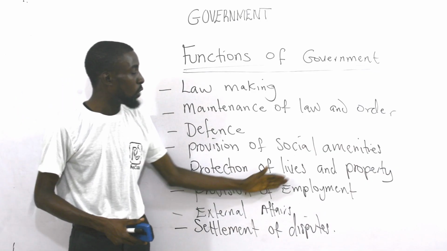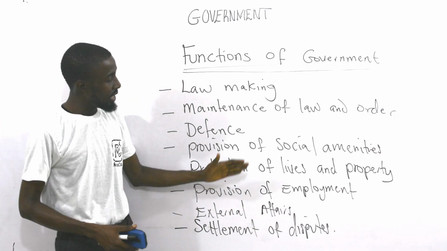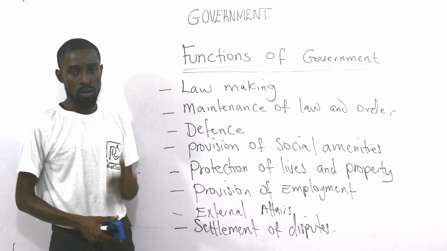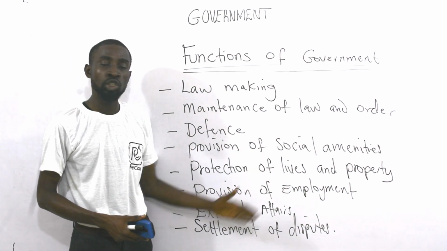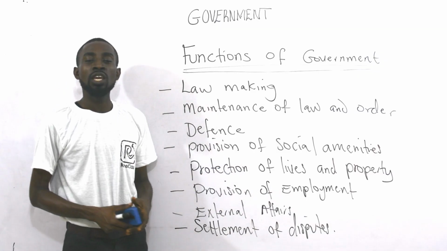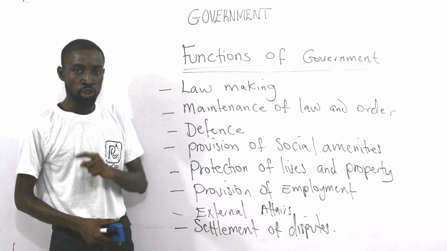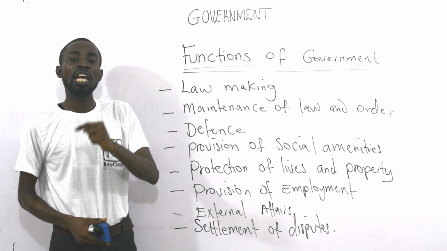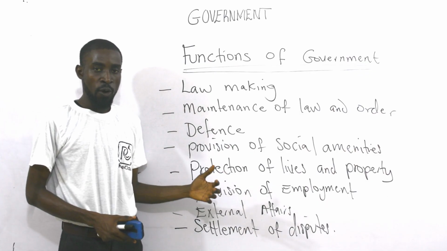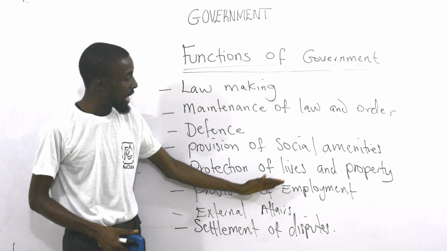Then we talk about protection of lives and property. Government is also known to protect the lives and property of individuals as entrenched in the constitution, the 1999 constitution of Nigeria, for example, as amended. The body that does that is the executive organ, through the police, and the judicial officers can also prosecute offenders of the law when they are being sued. So government is known to protect lives and property.